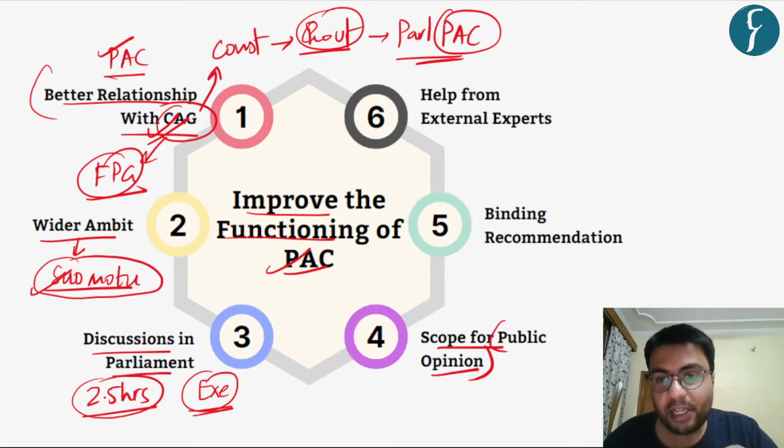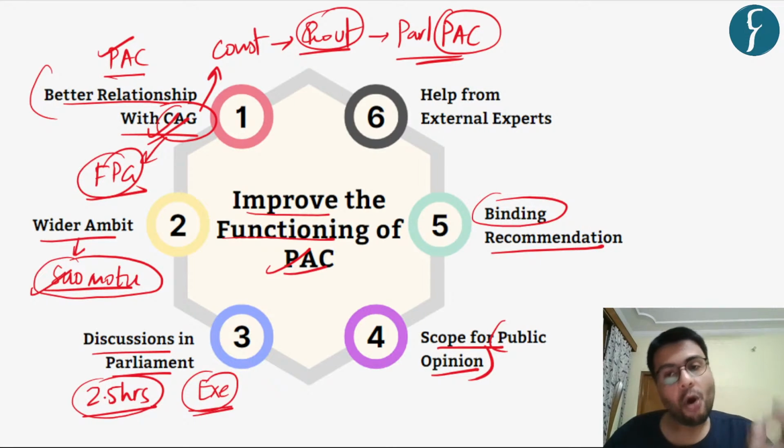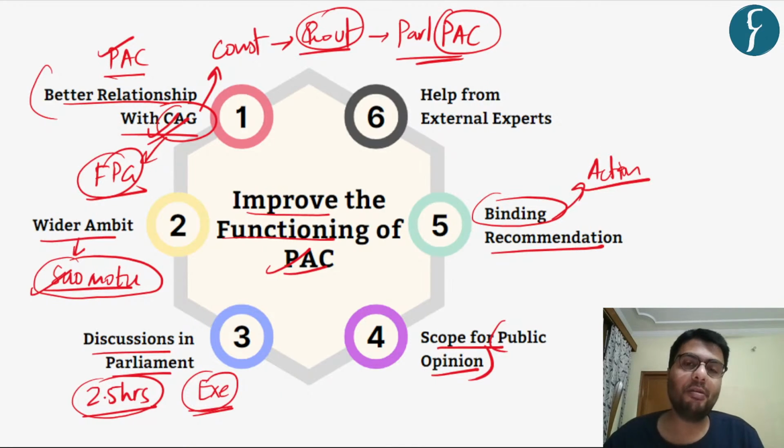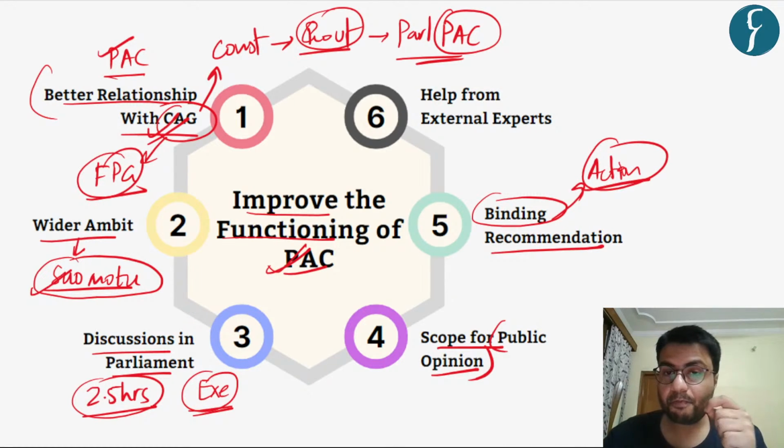Also, the recommendations which are given by this committee should be made binding on the government, or at least it should be made binding on the government to submit an action taken report at the earliest possible time. Then only we'll be able to say that the Public Accounts Committee is quite effective in nature.